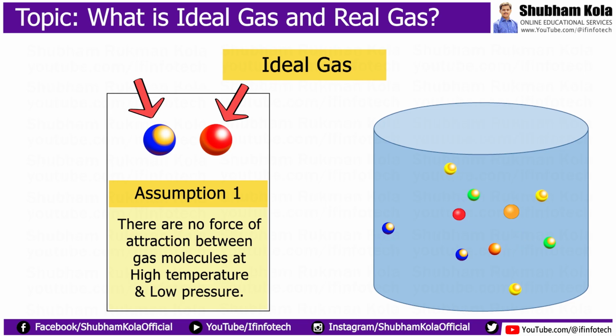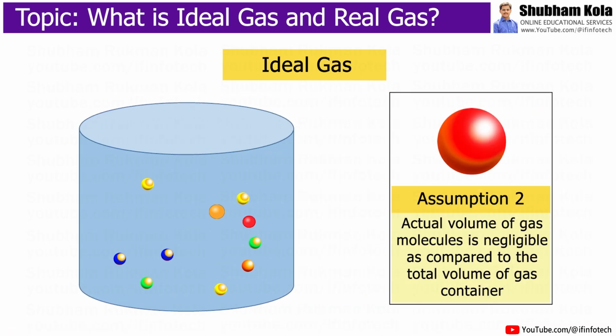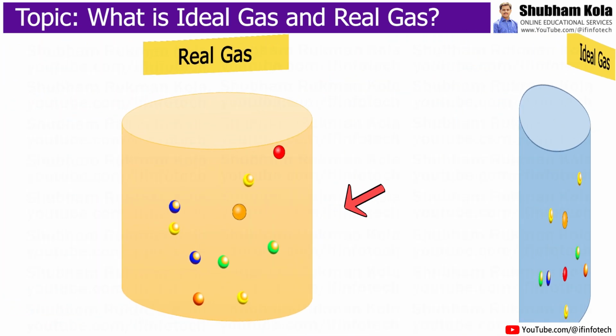And as we know, for ideal gases, the size of gas molecules is very small with large empty space between them. Therefore, there is no attractive force present between these gas molecules at high temperature and low pressure. According to the kinetic molecular theory of gases, the actual volume of gas molecules is negligible as compared to the total volume of the gas container. And as we know, the gas molecules of ideal gases are very small with a large size of container. Therefore, we neglect the volume of gas molecules at high temperature and low pressure.